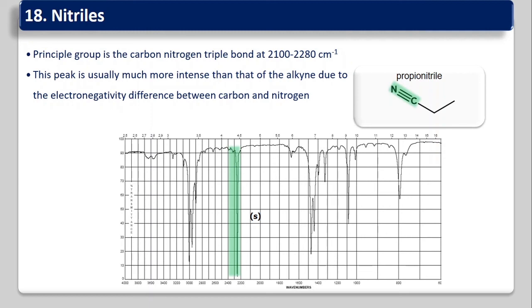If that strong peak is there, then you conclude that your compound contains a carbon-nitrogen triple bond rather than a carbon-carbon triple bond. If the molecular formula contains nitrogen and there is a strong singlet between 2100 and 2200 cm⁻¹, then the possibility is that a C≡N triple bond is present in our organic compound. So these are the general values. You should remember them by practice, by solving examples.